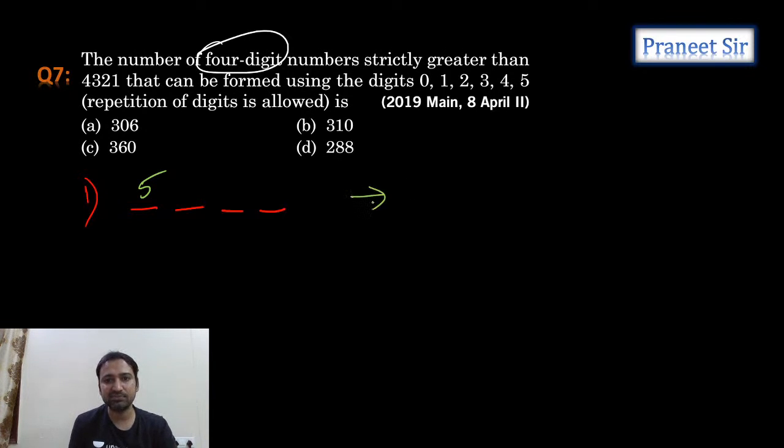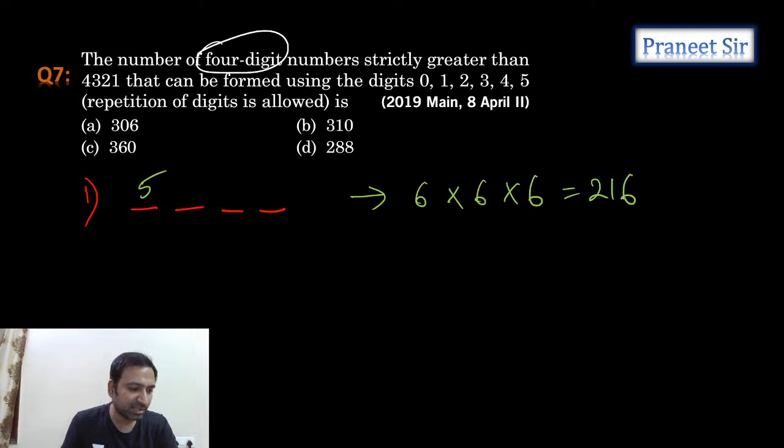So how many 4-digit numbers starting with 5? Repetition of digits is allowed, so here how much do we get? 6 into 6 only, no? Isn't it 216 4-digit numbers possible?